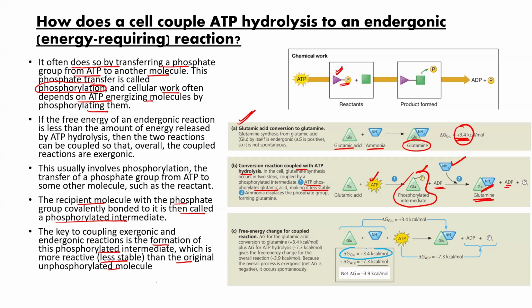Clear, beta? Then if you check the overall equation, you will find the formation of glutamine is using plus 3.4 and hydrolysis of ATP is releasing minus 7.3. The net reaction is working as spontaneous. So the overall process is now exergonic and it can occur spontaneously. This is the way ATP powers the cell to do the reaction, by providing the phosphate group and coupling the endergonic reaction with its hydrolysis. So I hope this chemical work, how ATP helps to do the chemical work of the cell, might be easy for you.